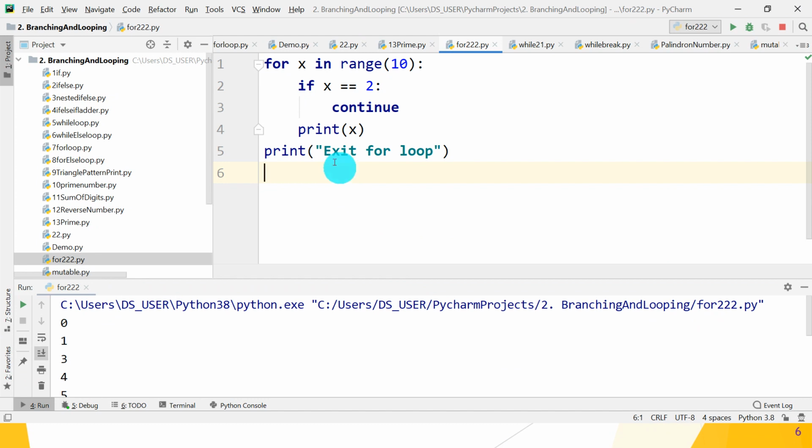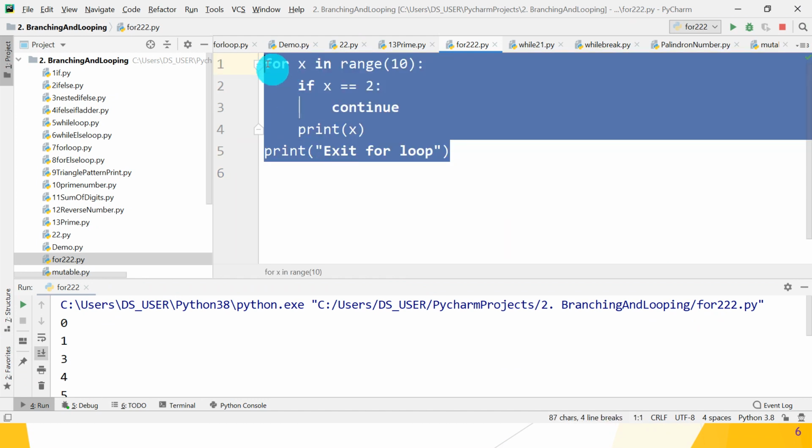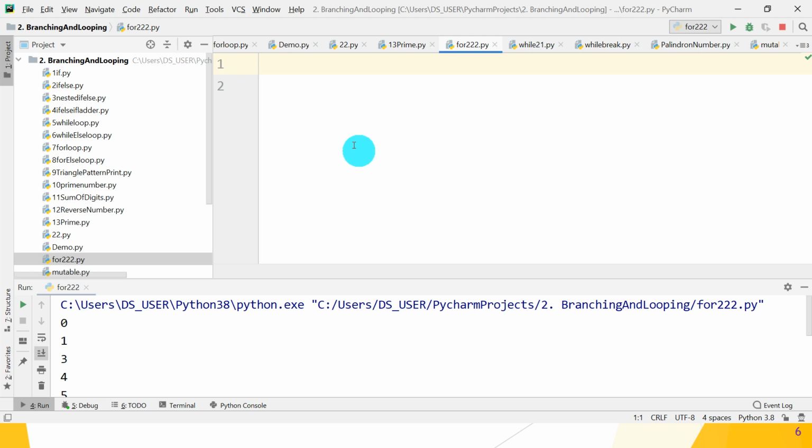Remove this whole code, delete it. So first take one number: num is equal to int, typecast it, input. In the input method write "enter any number".